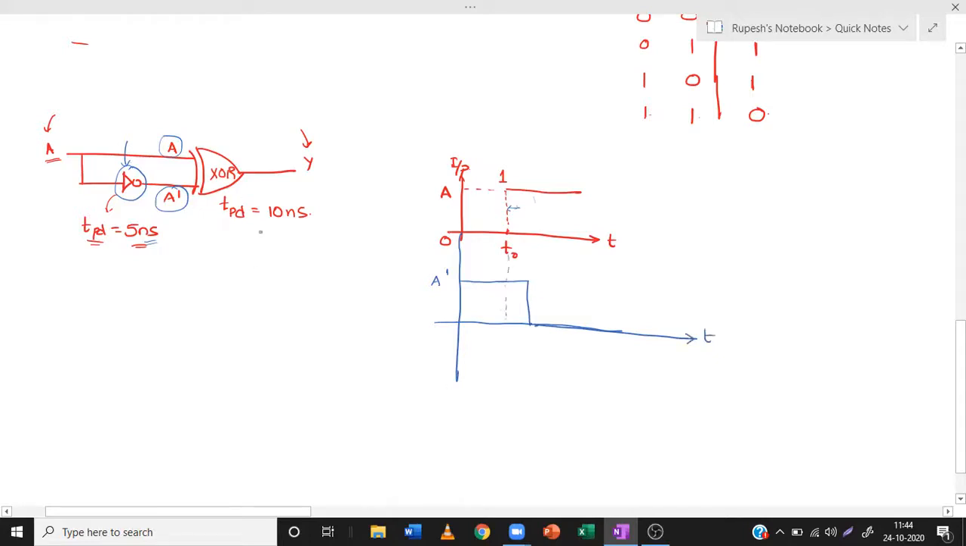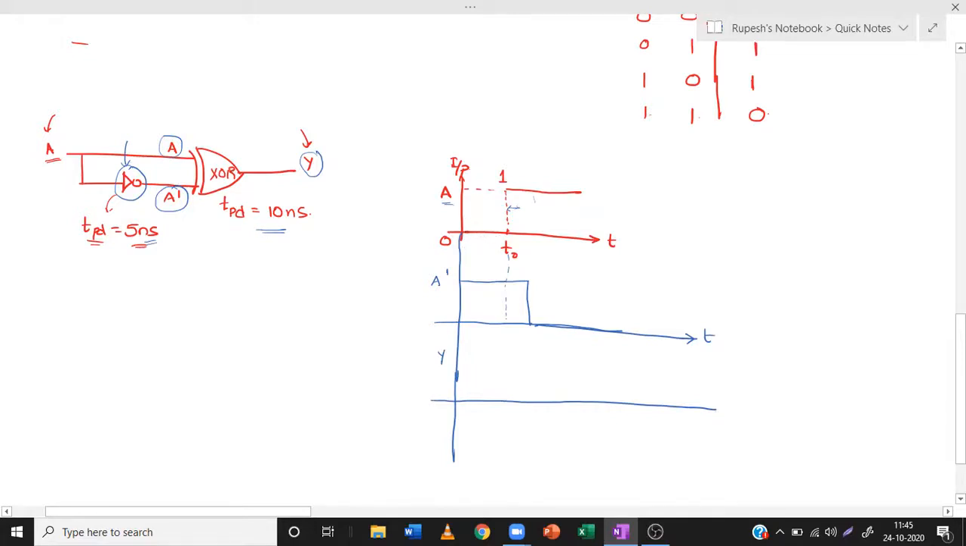Now we have A and A dash. Then coming to the XOR gate, we have to draw the output of the XOR gate. Here also there are two steps. First, write the ideal output of y, and then time shift it by 10 nanoseconds. So first of all, I'm going to write the ideal output y. From the XOR gate table, when both inputs A and A dash are the same, only then will it be 0.